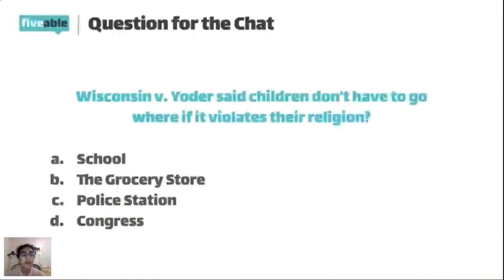Okay, so Quinn says A, school. And yeah, that's right. That's exactly what Wisconsin v. Yoder said. It said that under the First Amendment, you're allowed to exercise your religion and practice it however you choose. And so if your religion says you shouldn't go to school after a certain age, then you don't have to go to public school.